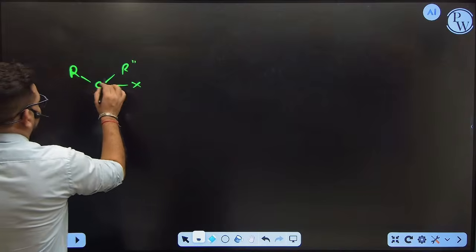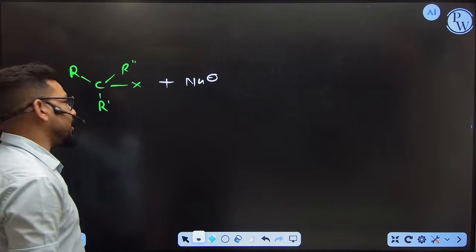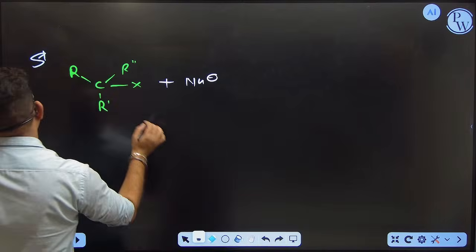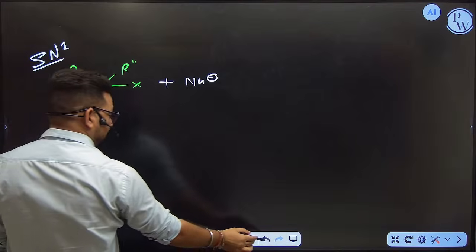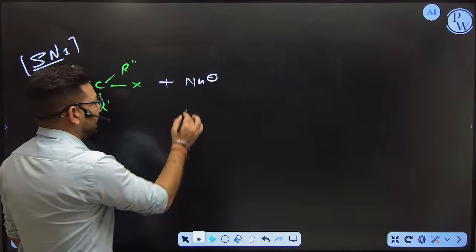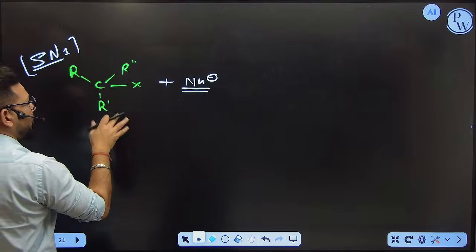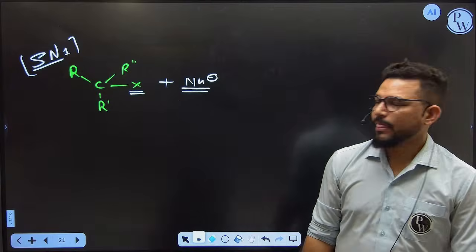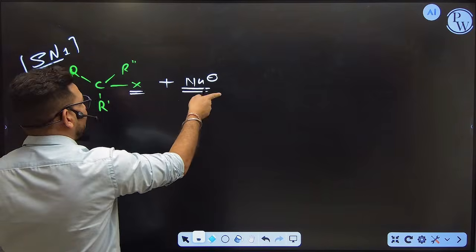Fine. Now I am going to take one nucleophile. Sir, why are you taking a nucleophile here? Because this reaction is called nucleophilic substitution. And if it is a nucleophilic substitution, then one nucleophile is getting substituted by another nucleophile. So I need one nucleophile here. So where is the other nucleophile? We are taking one nucleophile from an external source, and one nucleophile already exists within the compound. Which one? Halogen. Halogen contains a negative charge, so it is also a good nucleophile. So I need to replace this nucleophile by this nucleophile. That's why it is called nucleophilic substitution.